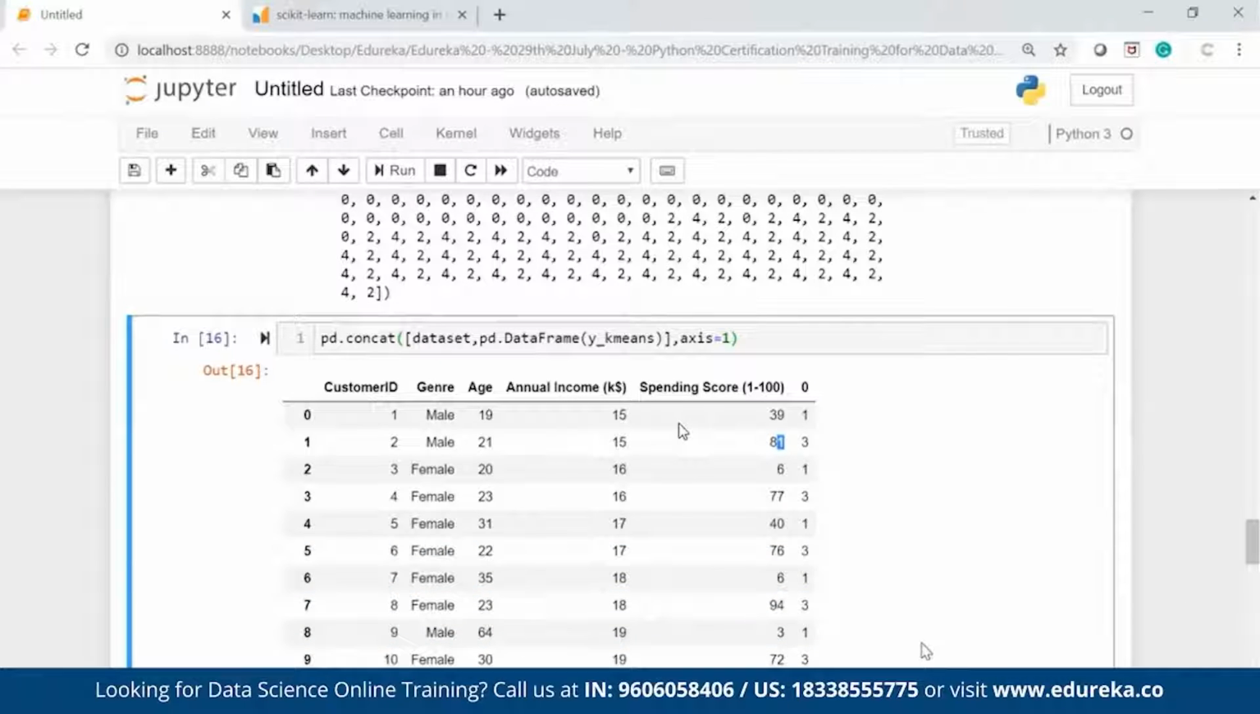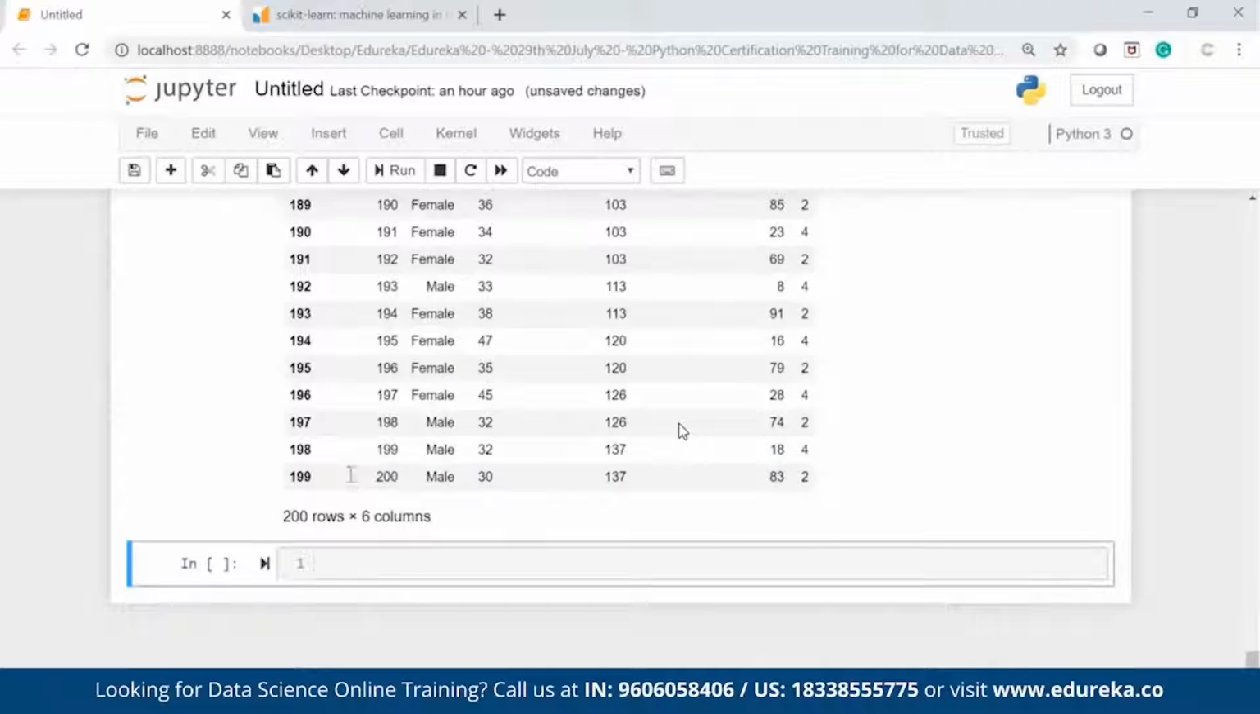You can export that to CSV as well and send it to the call center people. They can target the customer based on their requirement. So that is how you can create the table. And finally, I have to create what? I have to create visualization. I want to see how my cluster looks like.